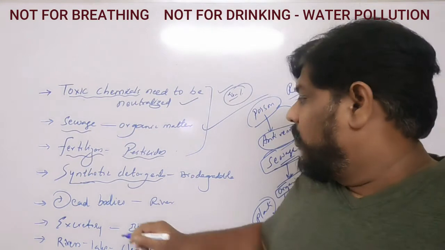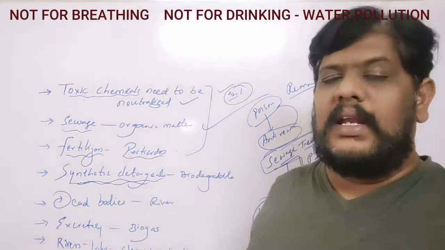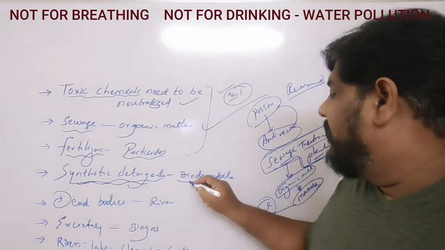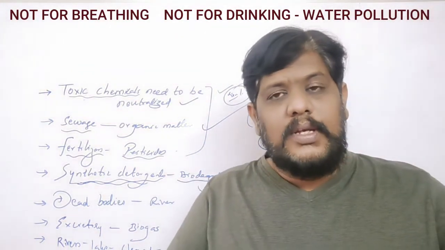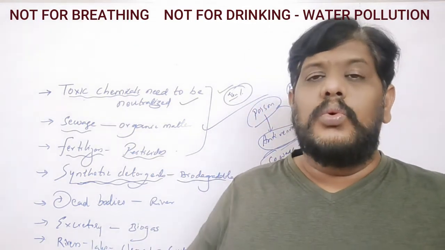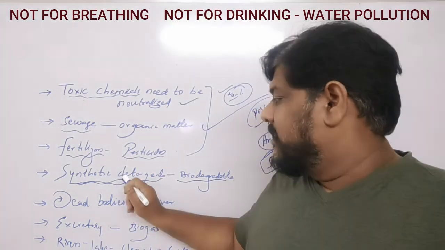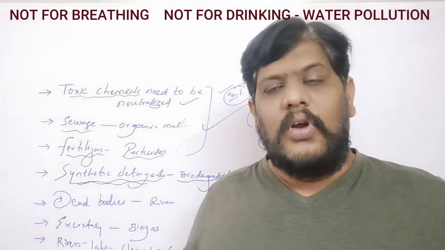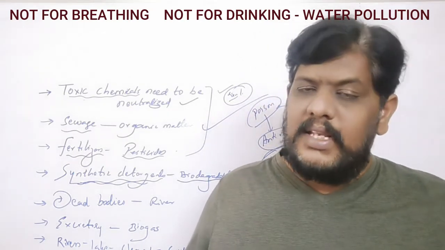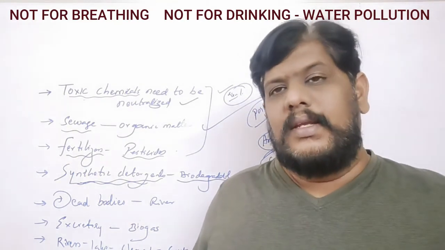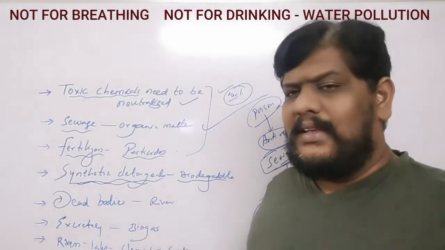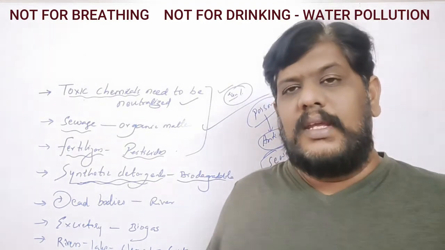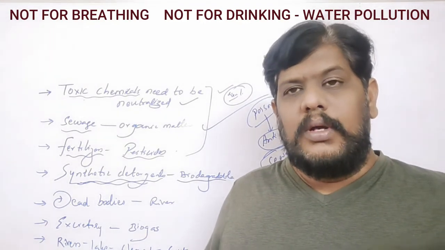Okay, so the usage of synthetic detergents should be stopped, and only things which are biodegradable and eco-friendly, which will not pollute the soil or the water, should be used, not the synthetic detergents. All this water will be washed away into water sources like ponds, lakes or rivers, and that is how the water will be polluted, isn't it? So we have to take care that we do not use synthetic detergents. Rather than using them, we can use soaps and other things which are biodegradable.